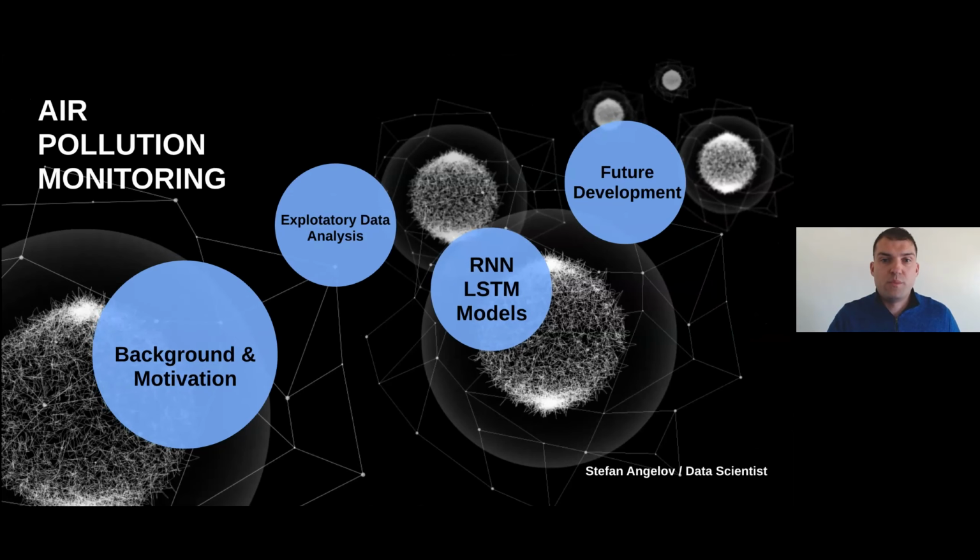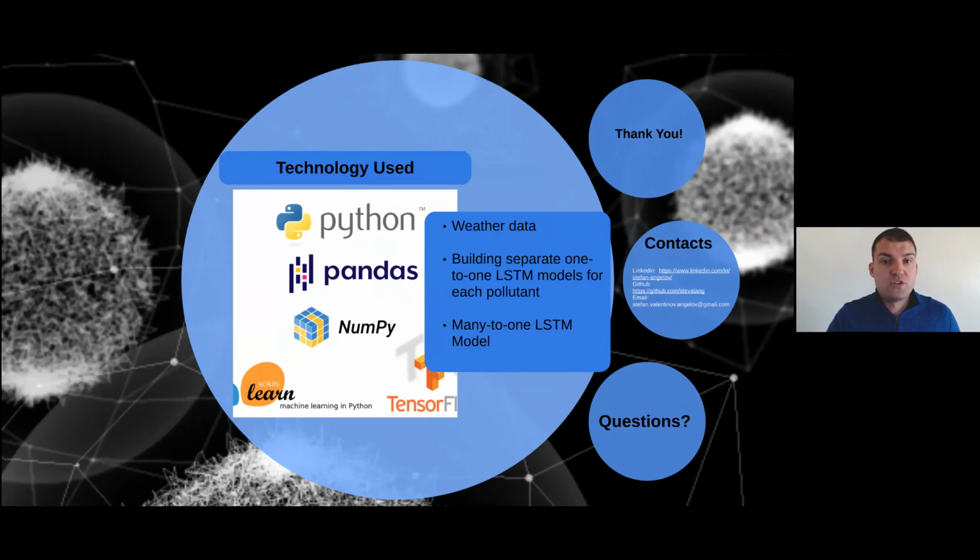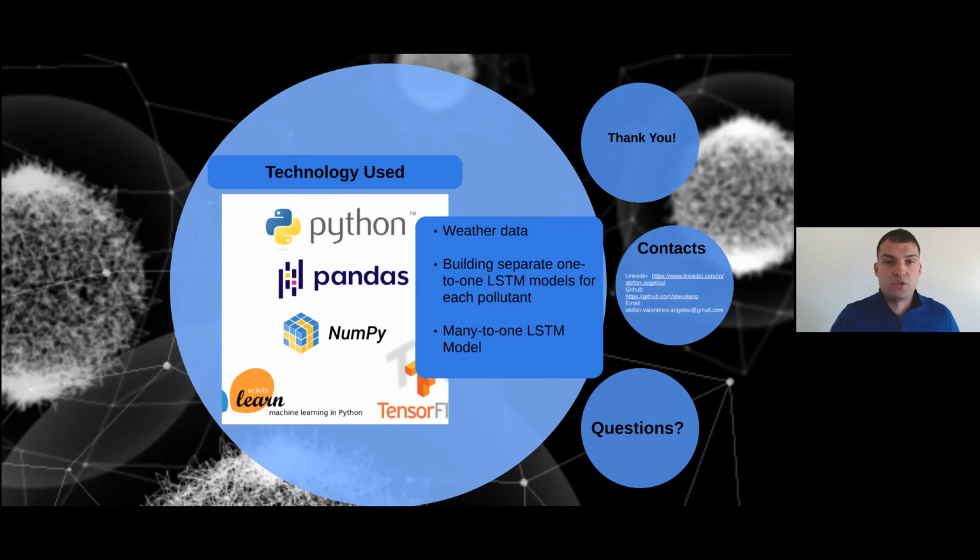Future development will be to try other features or time steps, build 6 different one-to-one models, or try other models entirely. Include the weather data, because the weather is highly correlated with pollution. Also, higher pressure correlates with a higher amount of pollution.